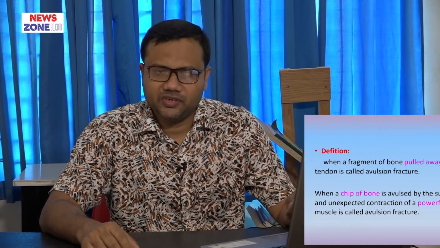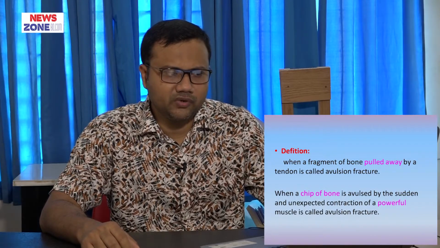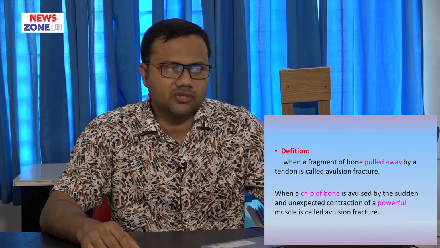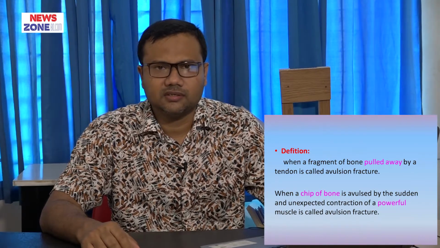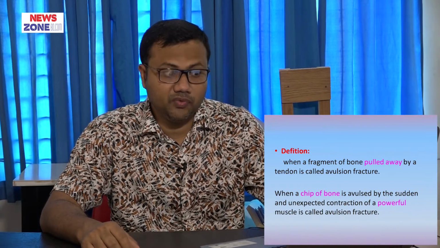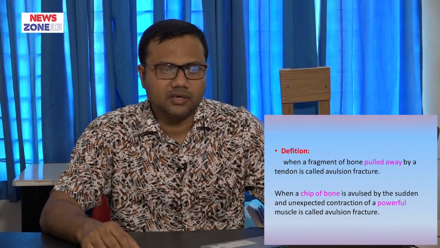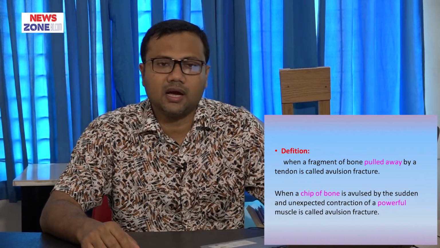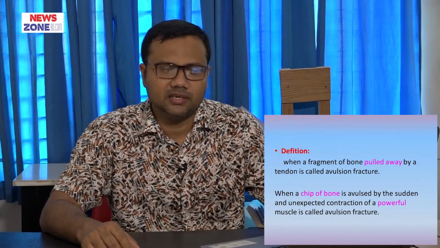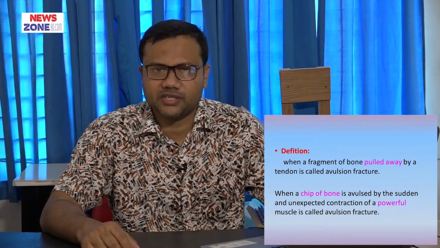First of all, the definition. The definition is: when a fragment of bone is pulled away by a tendon, it is called an avulsion fracture. Or another definition: when a chip of bone is avulsed by a sudden and unexpected contraction of a powerful muscle, it is called an avulsion fracture.